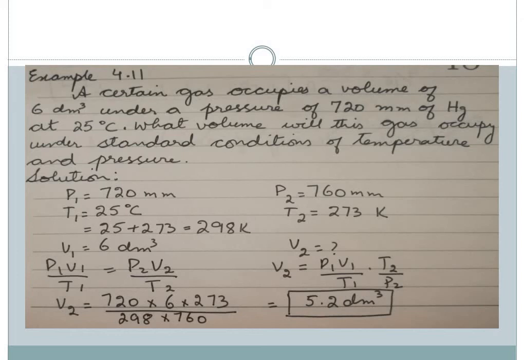So we use the equation P1 V1 by T1 is equal to P2 V2 by T2, and V2 becomes equal to P1 V1 into T2 by T1 into P2. So V2 becomes equal to, what is the answer over there? It is 5.2 decimeter cube.